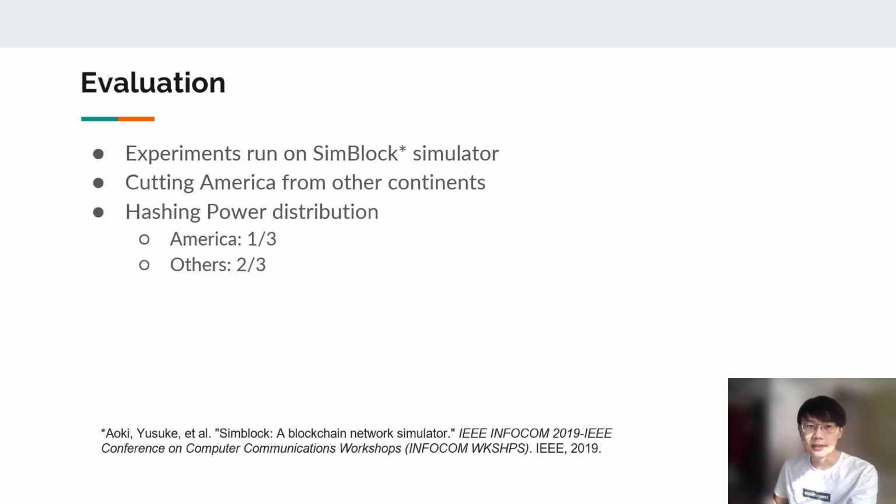To evaluate the performance of PeloPartition, we run experiments on a blockchain simulator called SimBlock. We cut down the connections between America and other continents, so there are two regions. America has 1/3 of the total hash power, while the others have 2/3.